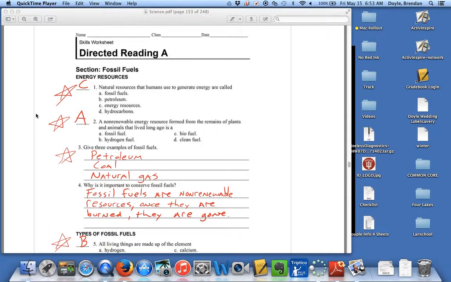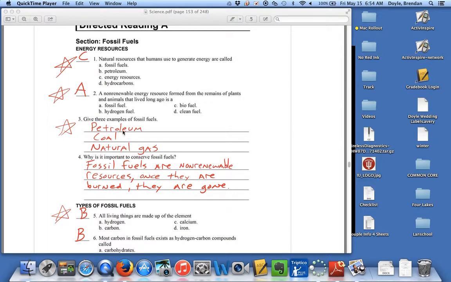All right, here are the correct answers for directed reading A, Chapter 5, Section 2 on fossil fuels. Number 1, natural resources that humans use to generate energy are called energy resources. 2 is A, a non-renewable energy resource formed from the remains of plants and animals that lived long ago is fossil fuel. The three types of fossil fuels are petroleum, which we sometimes call oil,